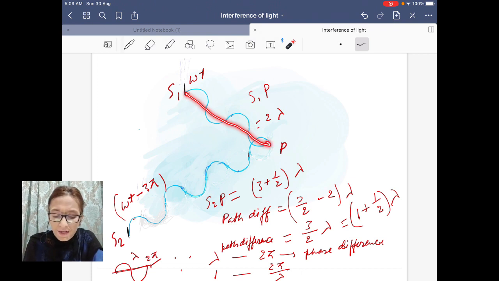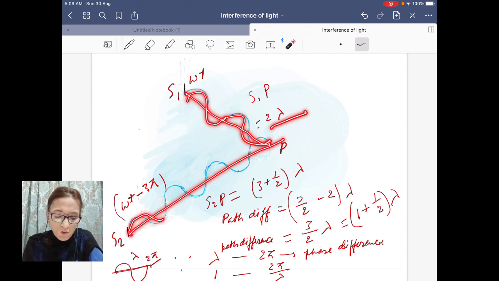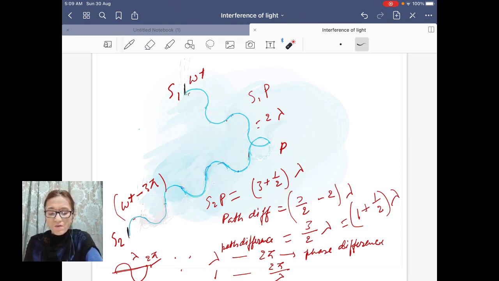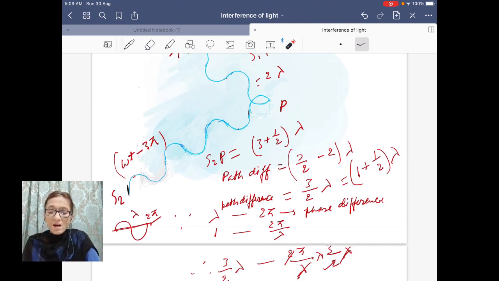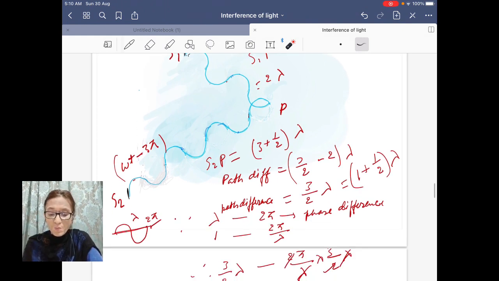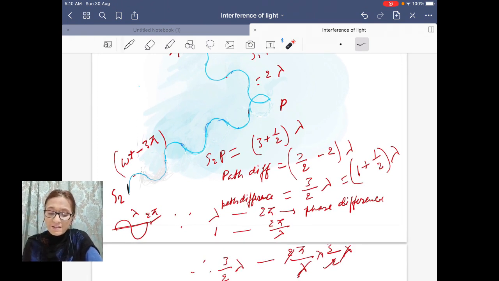Now let us take another path difference. Here you have S1P equal to 2 wavelengths, and S2P equal to 3 wavelengths and half a wavelength. So S2P is equal to 3 plus half wavelength. Now when you find the path difference by subtracting S1P from S2P, you will find that the path difference comes out equal to 3 by 2 lambda.